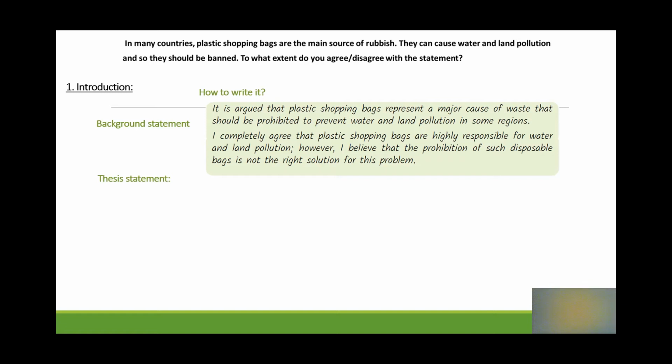So as you can see here, I have stated how much I agree with the idea suggested on the topic. The examiner can understand after reading my thesis statement that I will be talking about two things. The first of which is my complete agreement that plastic shopping bags are the main source of rubbish, and the second is that I don't agree on prohibiting such disposable bags, and instead I will suggest other actions.